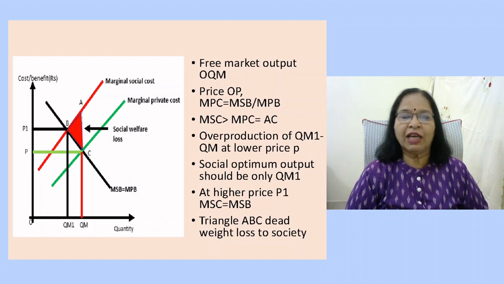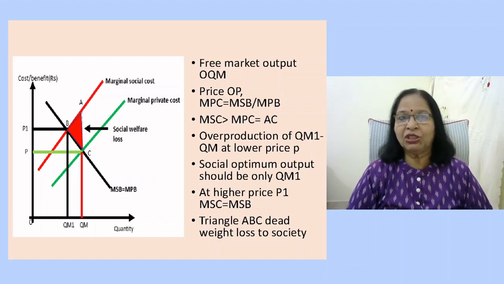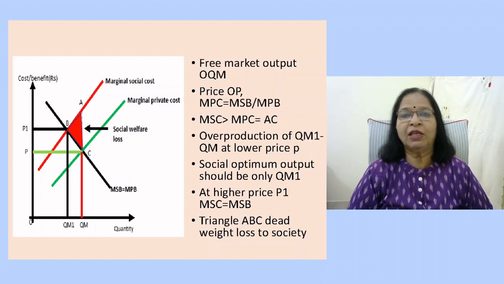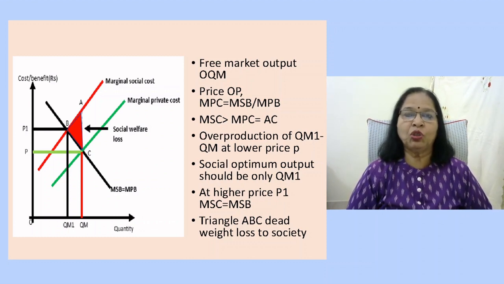This gives us an output of OQM1 and the price of OP1. Comparing the free market condition to the socially optimum condition, we find that the goods are sold at a lower price because social cost is not considered, and also there is an overproduction of that good by the amount